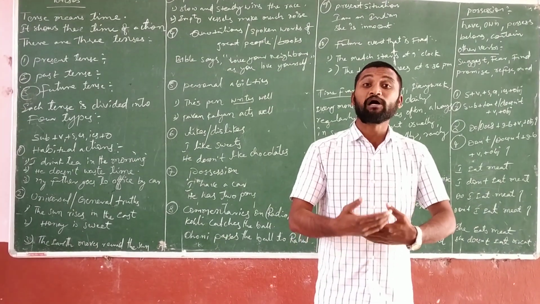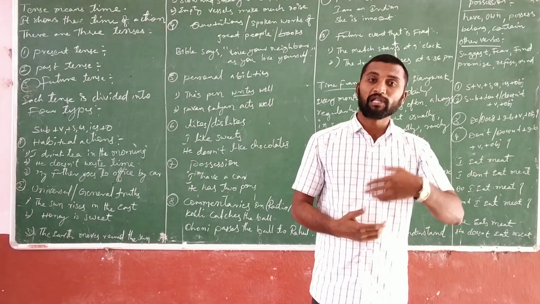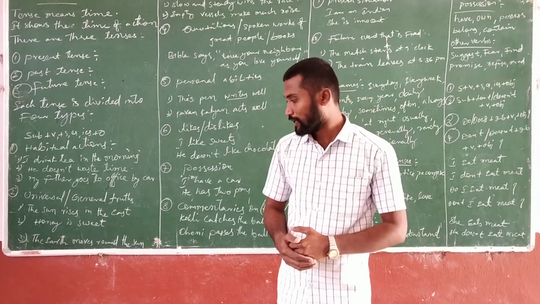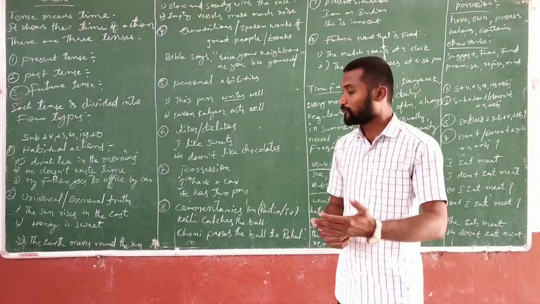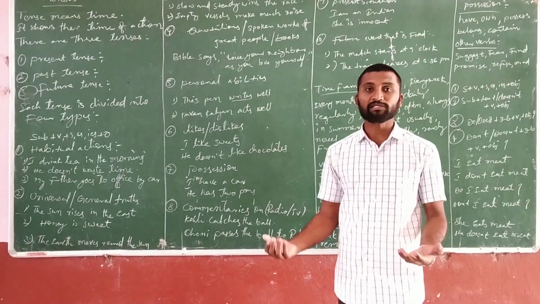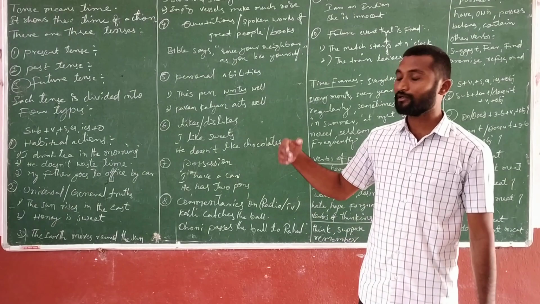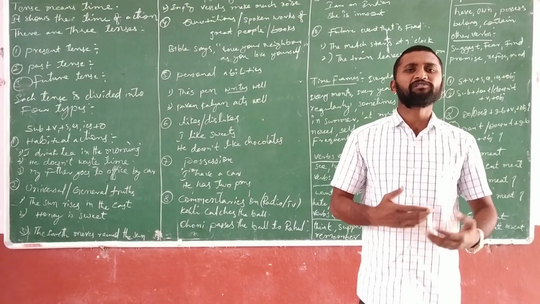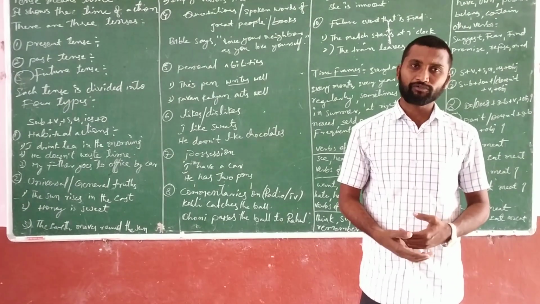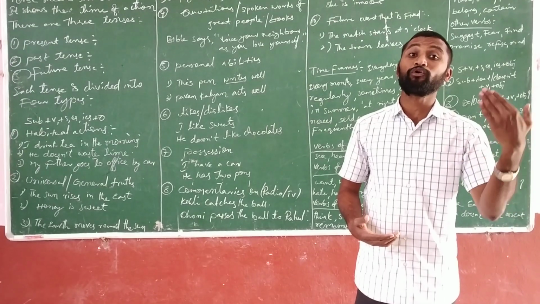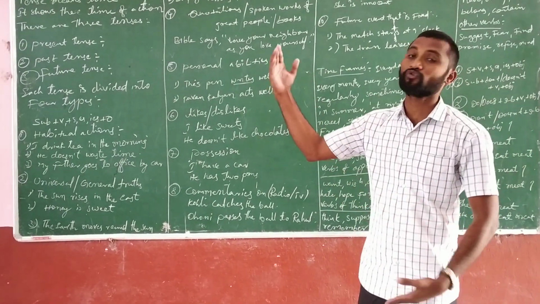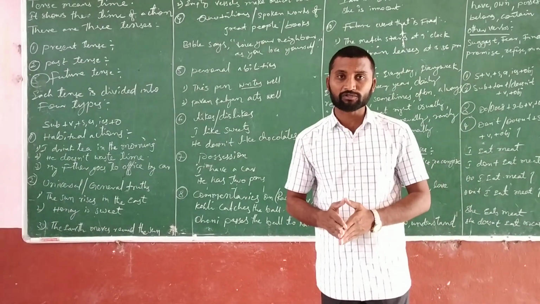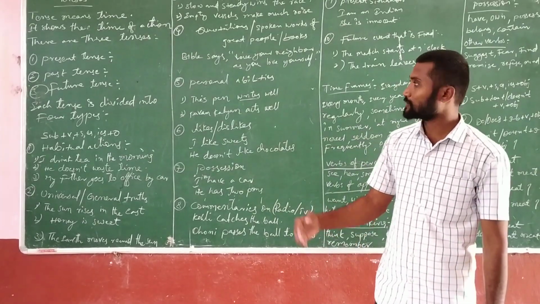These types of general truths and universal actions we can say only in the simple present tense. And if you see another example, the earth moves around the sun. It is also a universal truth. The sun rises in the east, the earth moves around the sun. These are the best examples for universal truths. So if you want to speak about universal truth, you must use only the simple present tense. Even to say general truths, you can use the simple present.